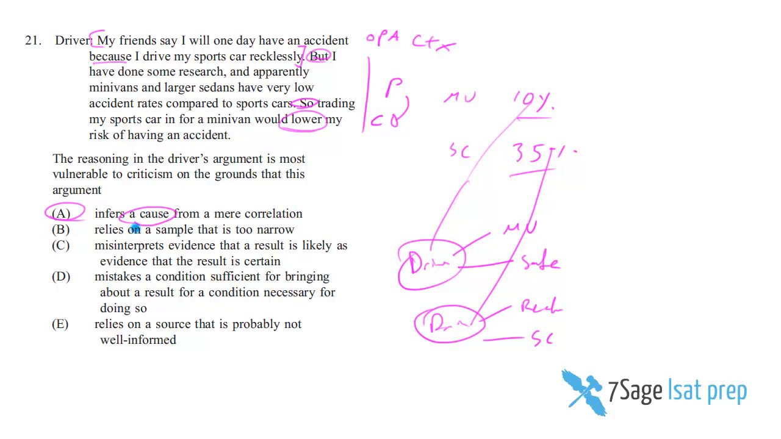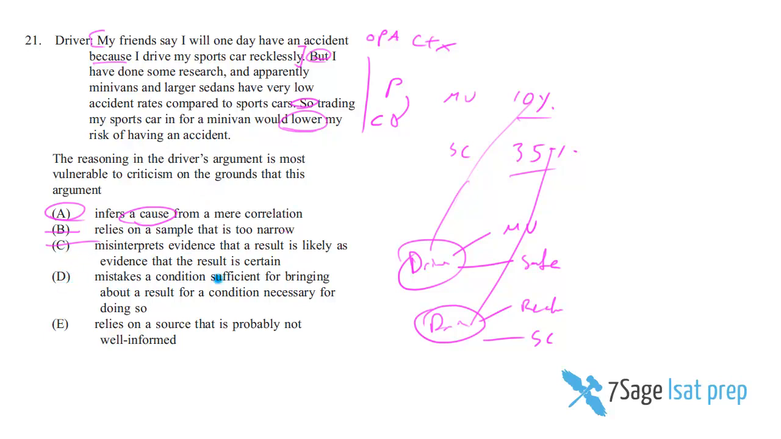Trading my sports car would lower my accident rate. B says relies on a sample that's too narrow. Well, this would be an error, but it just doesn't describe the error made here. Where do we rely on a sample that's too narrow? What's too narrow here? I mean, nothing. C says misinterprets evidence that a result is likely as evidence that the result is certain. He doesn't. It doesn't describe what's happening here. C is also an error, just like B is an error, but it's an error of some other argument, not our argument. He says it would lower his risk of having an accident. He never said it would prevent me from ever having an accident ever again. So that's why C is not right.